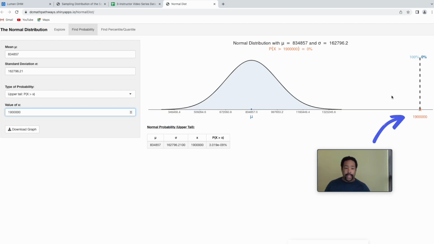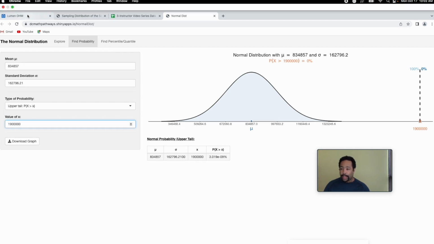And then we see that that is impossible. If Democrats and Republicans were getting the same, and then we somehow come across some Democrats that got 1.9 million in the Republican world, that would be impossible. That means that they probably are not getting the same. And in fact, it seems like Democrats are getting more. That's what we'll say.